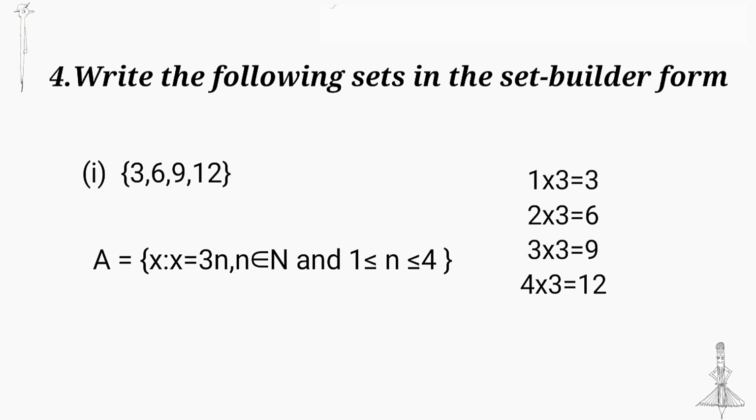3, 6, 9, 12. We can write it as 1 into 3, 2 into 3, 3 into 3, 4 into 3. That is, multiples of 3 lying between 1 and 4. That is, we can write the set A is equal to {x such that x is equal to 3n, n lies in between 1 and 4, n is a natural number}. That is, n in N and 1 less than or equal to n less than or equal to 4.